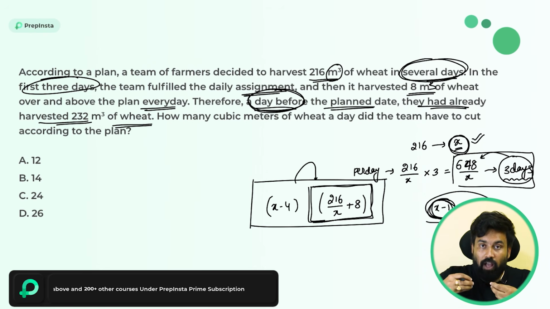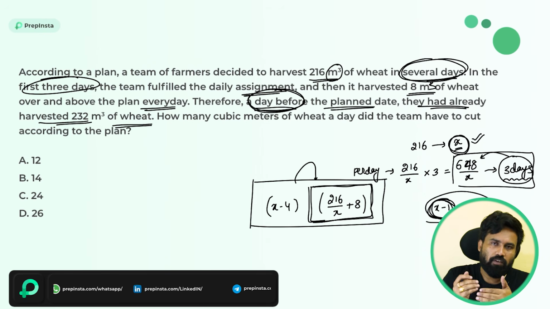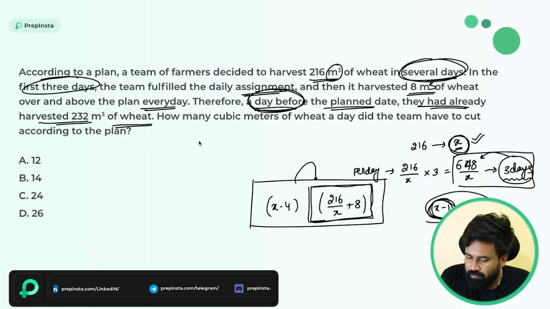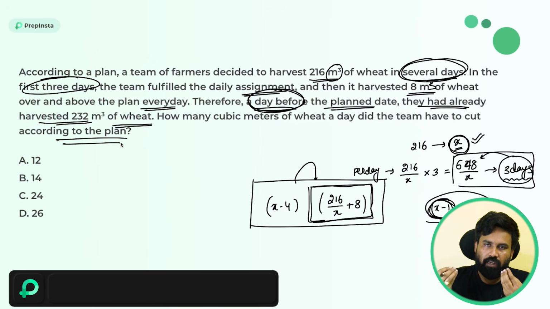So remember how I am creating the work. This is what you will get when you work into the proficiency of time and work and all those things. Don't worry. Next, how many cubic meters of wheat a day did the team have to cut according to the plan? So per day, how many cubic meters of the wheat we need to cut? This is what we need to find, right?